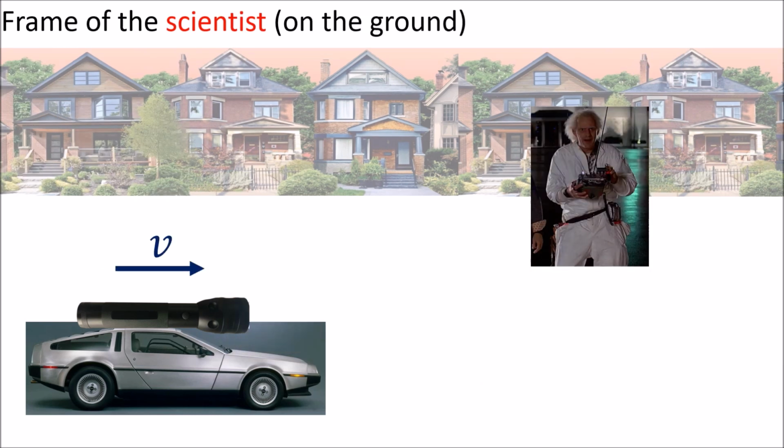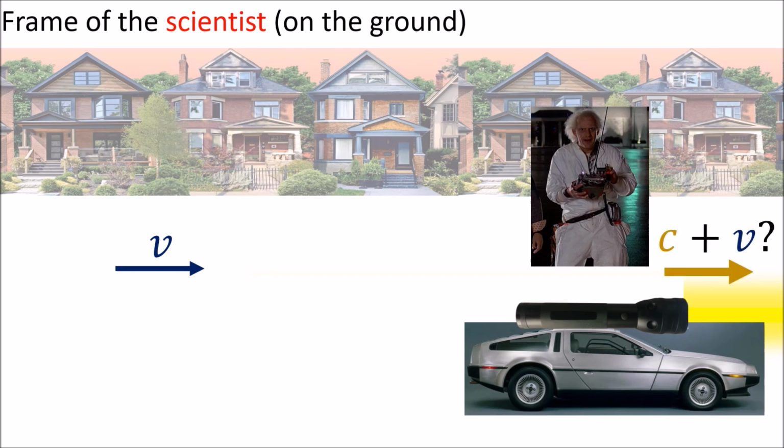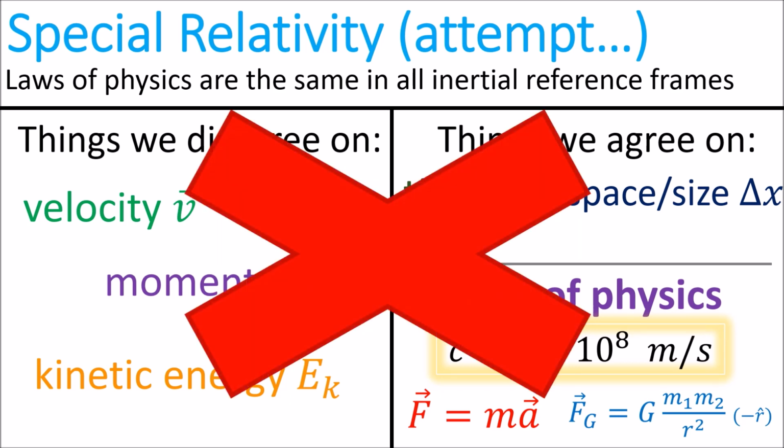But in the frame of reference of the scientist, since the car is traveling right with speed v, the light coming out of the flashlight would appear to have the speed of light c plus the speed of the car v. But this violates the new postulate that the speed of light is a law of physics that's constant in all inertial frames, which includes both the car and the physicist. So unfortunately, the information on the screen in front of you contradicts itself and is not consistent.